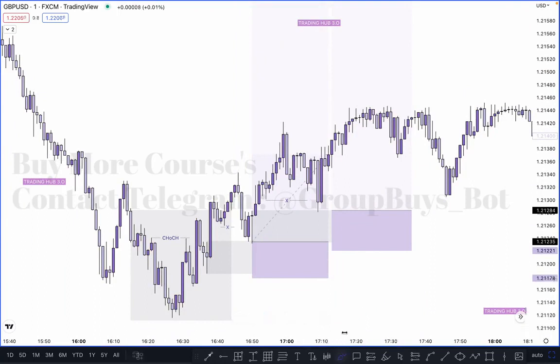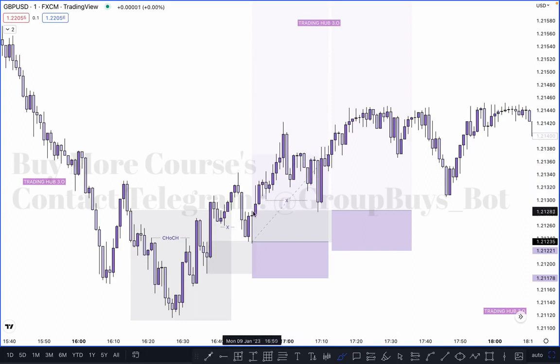And some people mark this one as our inducement and this one as an inducement. Always, the inducement you will see is on the left side here, right? Because the market broke the structure on this side. So you have to identify structure and inducement in the same way, not this one, because this one is our corrective way and there is no inducement in this case. Okay, so this one is our inducement.